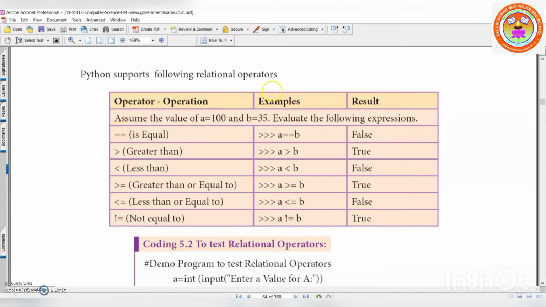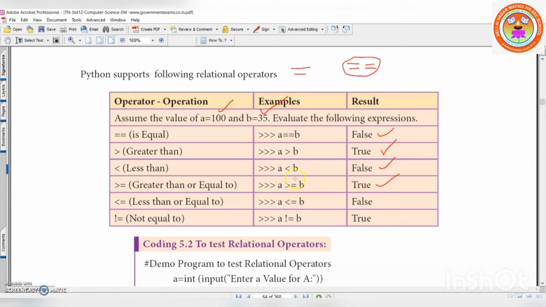Now, equal to. See here, there is a difference between single equal to and double equal to. Same concept you already learned in C++, right? This is an assignment statement. This is a comparison statement. Fine. So A equal to B. Already A is 100, B is 35. So 100 is equal to 35. No, false. Greater than. 100 is greater than B. Yes, 100 is greater than 35. Yes, true. 100 is lesser than 35. False. 100 is greater than or equal to B.